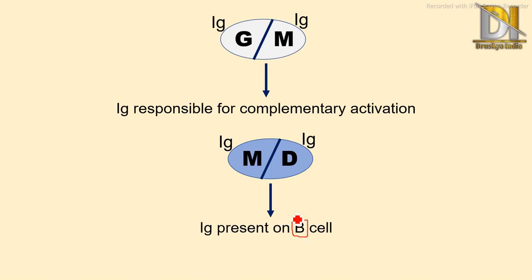We know B cells are one of the important cells of immunity. There are mainly 2 cells, T cells and B cells, means T lymphocyte and B lymphocyte. So B cells are one of the cells from our immune system. So these are the two antibodies, IgM and IgD, that are present on B cells, while on mast cell IgE is present. So this was the 2 important points.